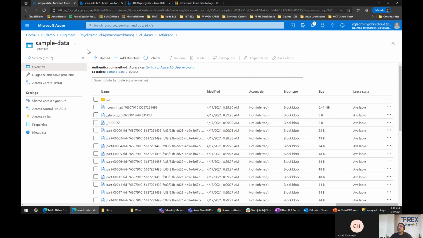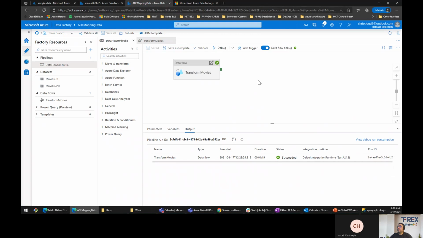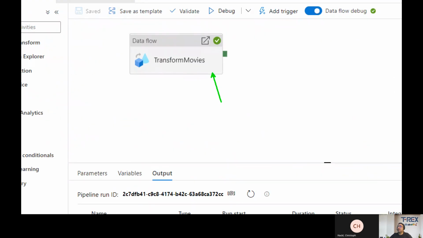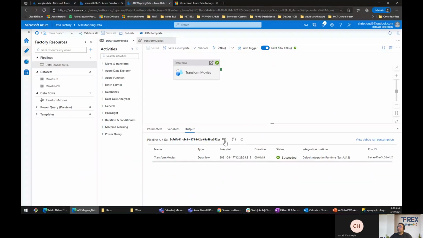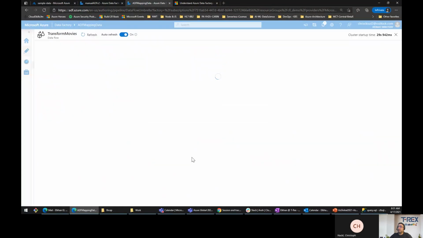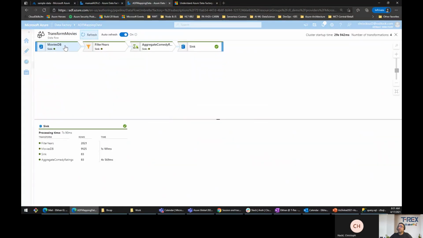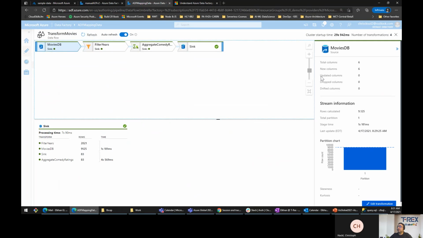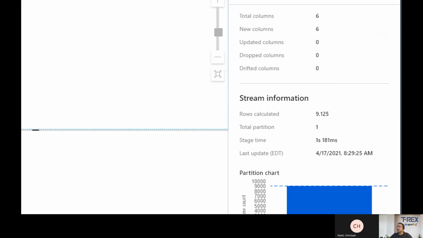So let's switch back to our actual pipeline. It's actually succeeded. All right, this is the transform movies pipeline that we clicked on debug, and it actually succeeded. That's what we see here. And if you look at the final data details of what happened, for each step you would get details. You can look into them on the right side.